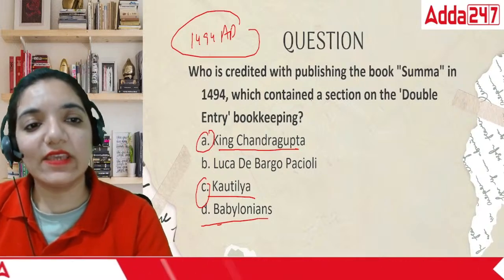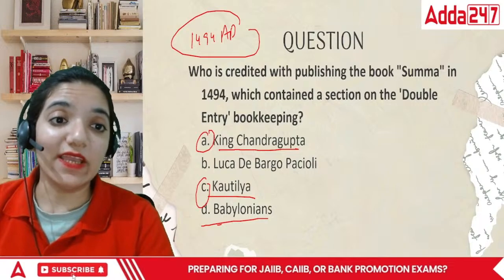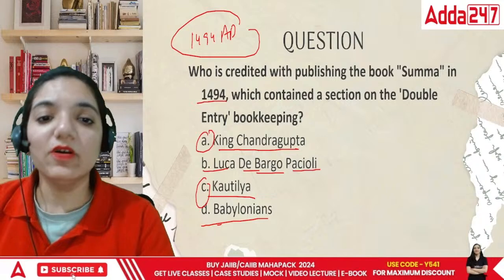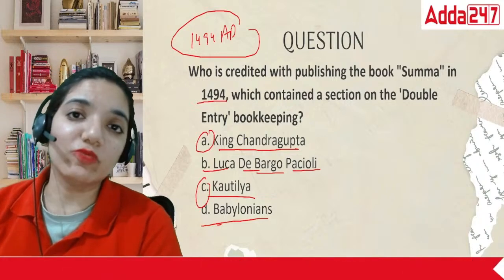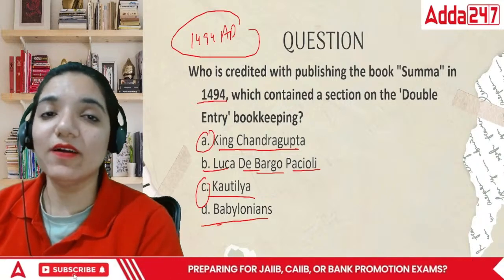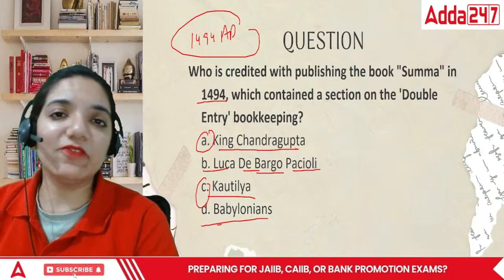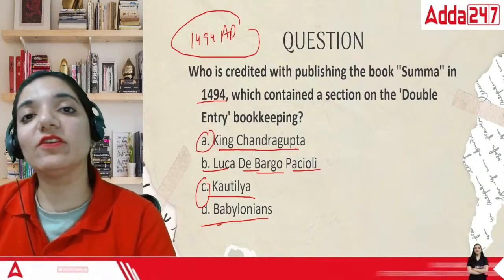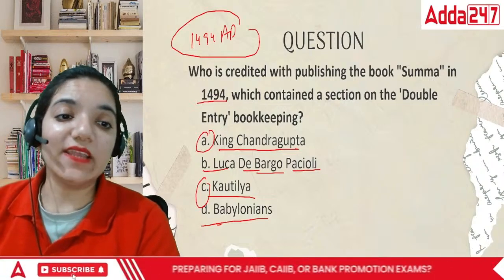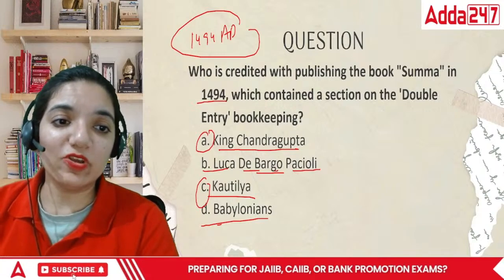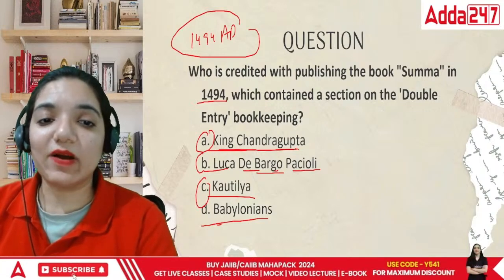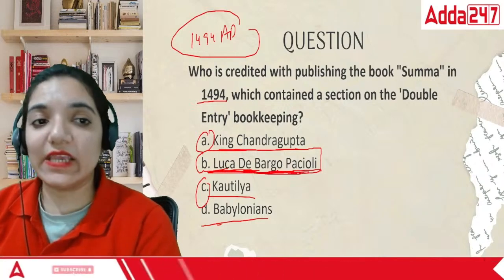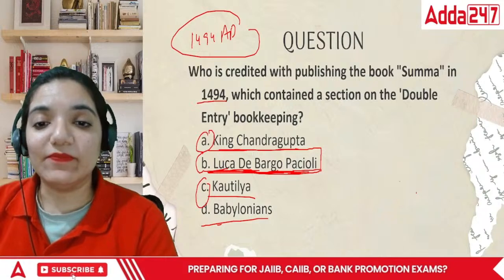But the person who gave the latest accounting that we follow, it came hardly 500 years ago. That is by Luca de Bargo Peccioli. He's also known as Luca Bartolomus Peccioli, Friar Luca and Luca Peccioli. There are different names that you will find. Lucas Peccioli is also one of his names. So you will find different names in different books. But in our IIBF book, you will find it as Luca de Bargo Peccioli. So this is the person who introduced it in 1494 AD.